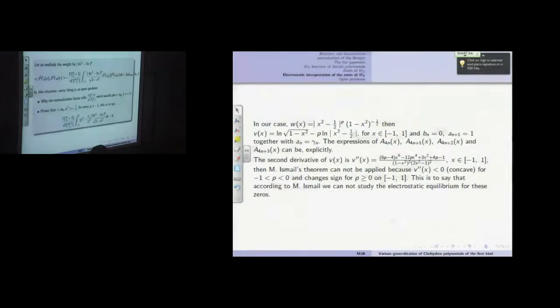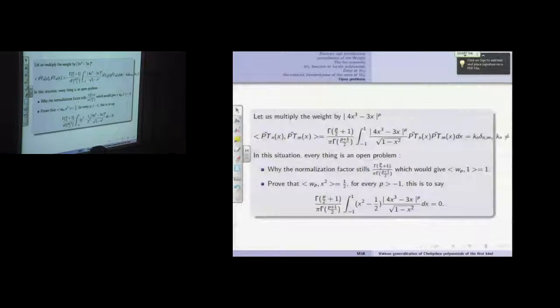So this is it. So now we attack the new work. This is the new work. I have a paper I am working on now. Earlier we spoke about 2x power 2 minus 1. So now I take 4x power 3 minus 3x to the p.